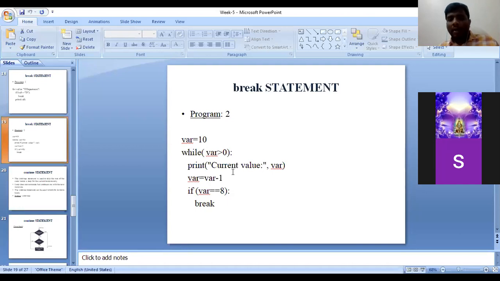So this is the body, right? So current value is 10. In the next statement, what it does is var is equal to var minus 1. So 10 minus 1, 9. I shall execute this program also in IDLE and show you what it does in each iteration.